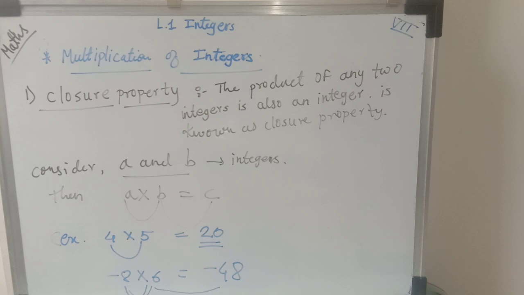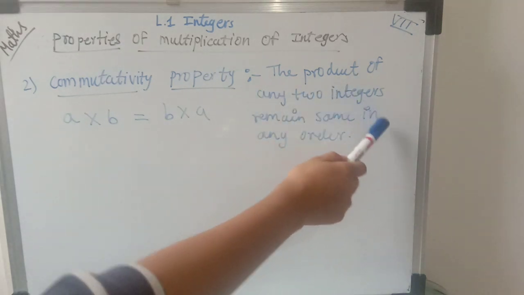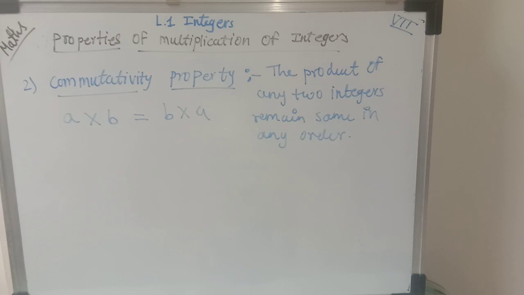Let's see the second property, that is commutativity property. This property is saying the product of any two integers remains the same in any order. If you change their places, whatever the two integers we are taking for multiplication, the original value remains the same after changing their order also.